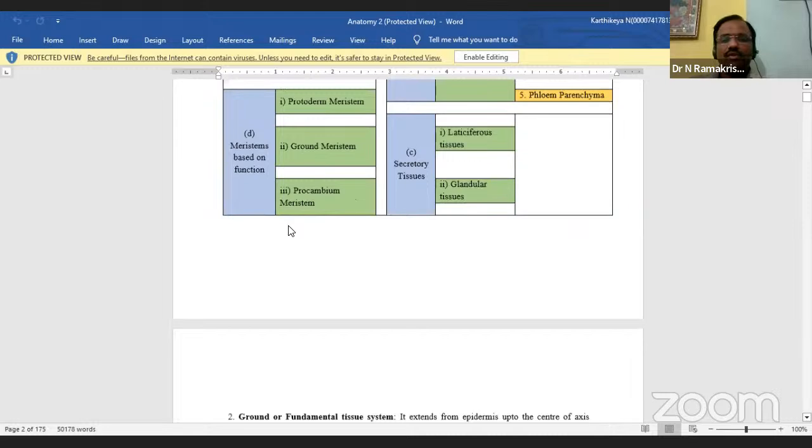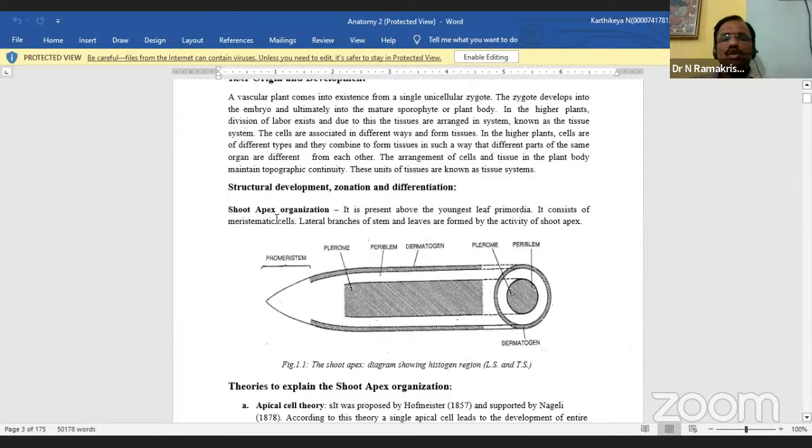Now you see the organization of the shoot apex. Here is the plant. It is present above the youngest leaf primordia and consists of meristematic cells. The lateral branches of the stem and leaves are formed by the activity of the shoot apex. These are the meristematic tissues we are looking at. In pteridophytes and gymnosperms, we are not looking at the same type of tissues.